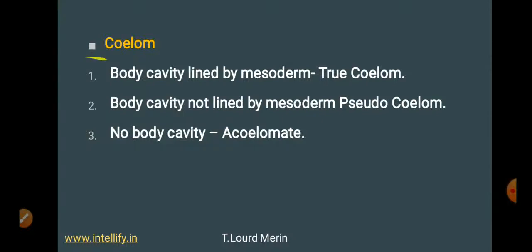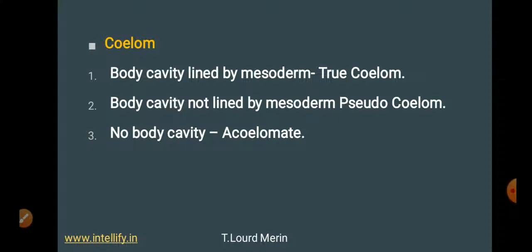Okay, so coelom. So based on whether the coelom is present or not. What is coelom? Coelom का मतलब होता है body cavity. Okay, body में जो एक space होता है, cavity होता है, उसको coelom बोलते हैं. Then body cavity is lined by mesoderm. If the body cavity is lined by mesoderm, it is called as true coelom. Okay, then if the body cavity is not lined by mesoderm, it is called as pseudocoelom. Then no body cavity, it is acoelomate.